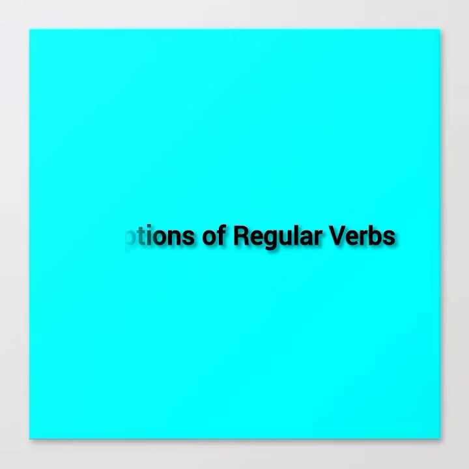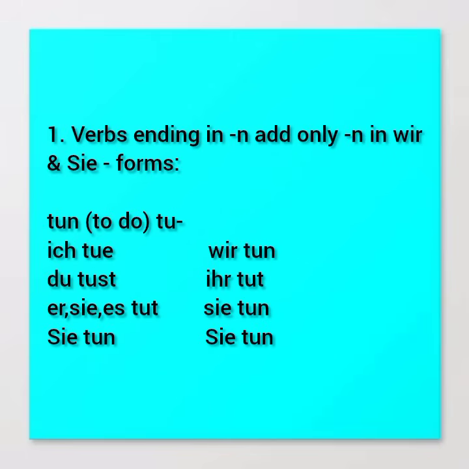Now, look at the first exception. There are three of them. Number one, verbs ending in N. In the previous video, you only saw verbs ending in EN. Now they're informing you that verbs ending in N add only N in the wir and Sie forms. Because these verbs already end in N, we don't add EN.